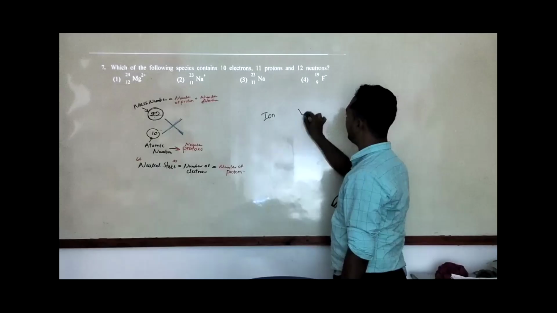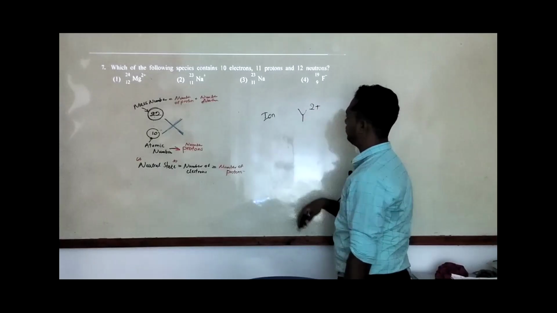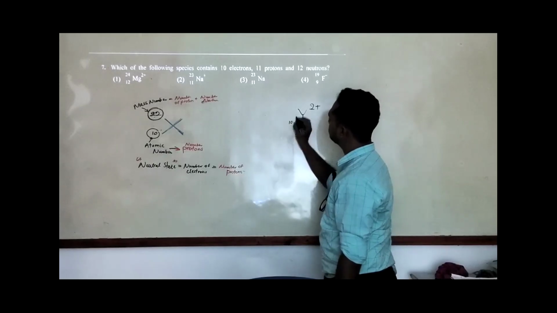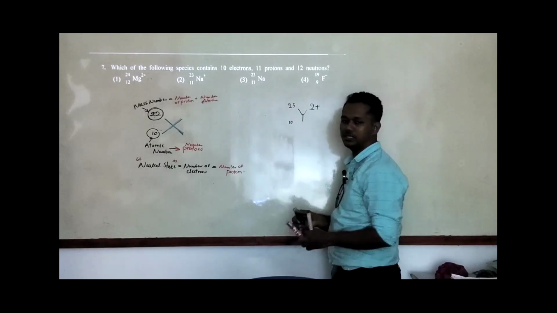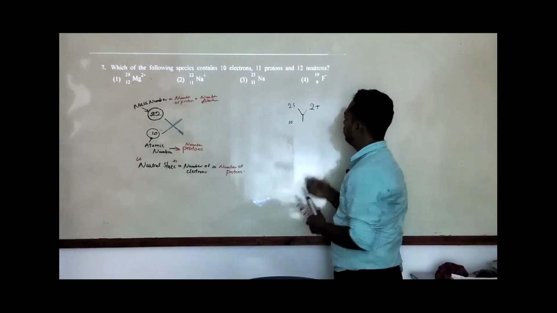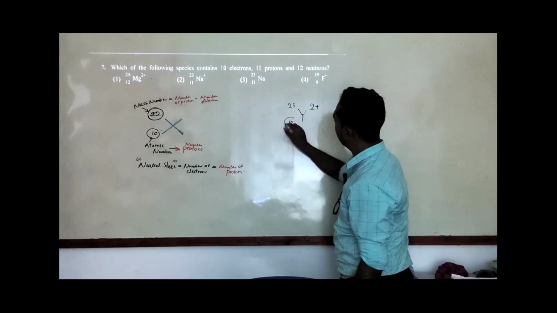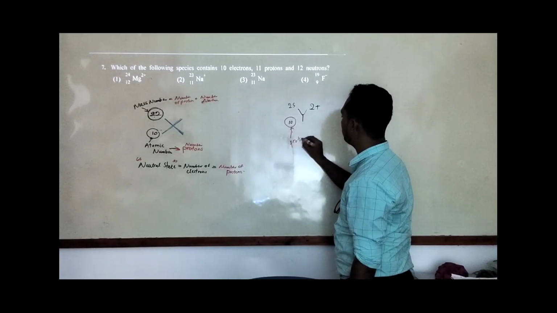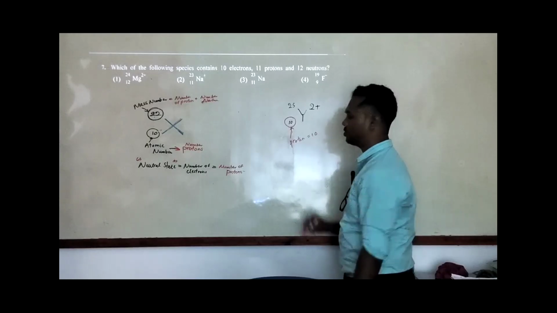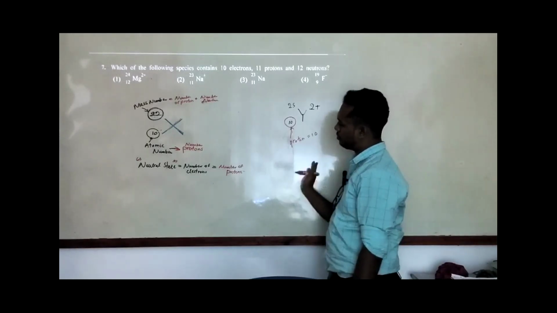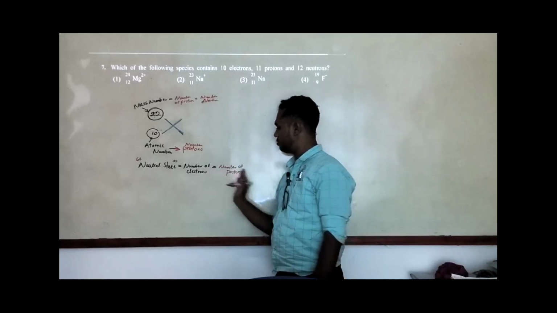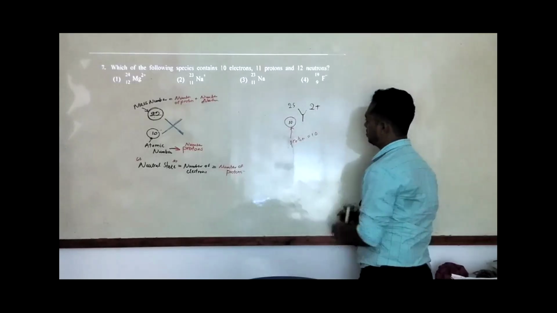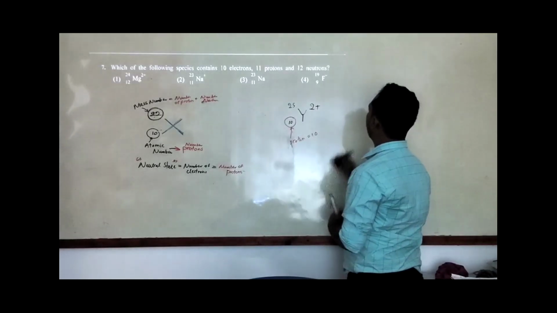If I take Y2 plus as an example ion, it has 10 and 25. Okay, this is my example. So what will happen now? The atomic number is 10, so you can tell it has 10 protons. When it is in the neutral state, the number of electrons and the number of protons are both equal. But now when you consider the ion,